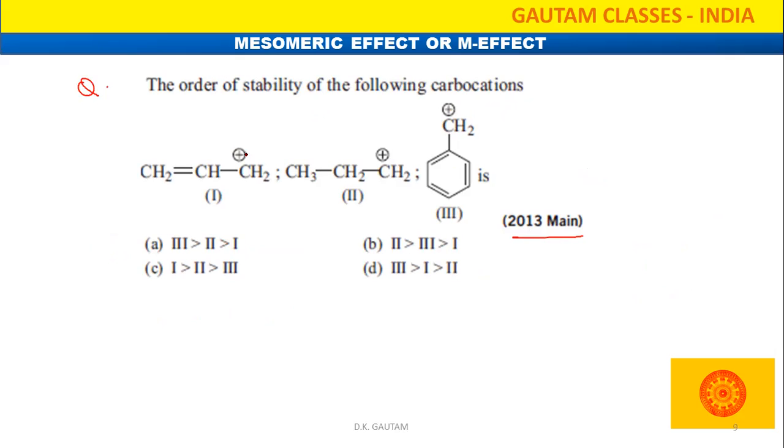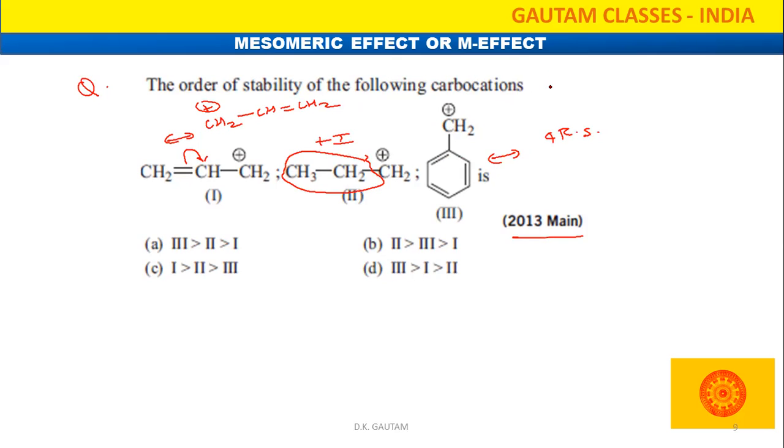So look here. Here positive charge, single bond, double bond, so definitely the resonance effect is possible here. How can we draw the resonating structure? We can write like that. So CH2 positive charge, and here CH double bond CH2, but the ethyl group is present, so this ethyl group is our plus I group. Here how many resonating structures are possible? Four resonating structures are possible. So definitely if resonating structures are more, stability will be high.